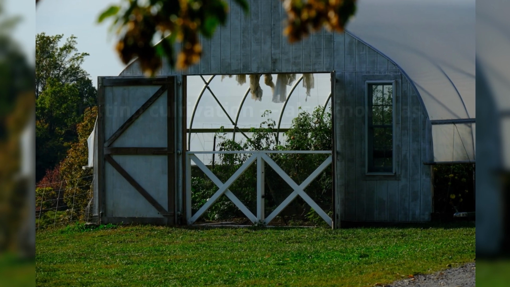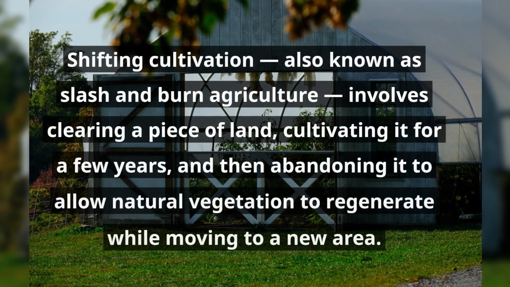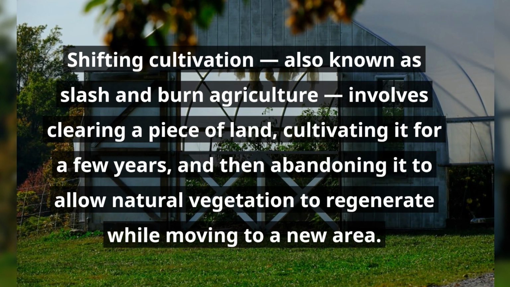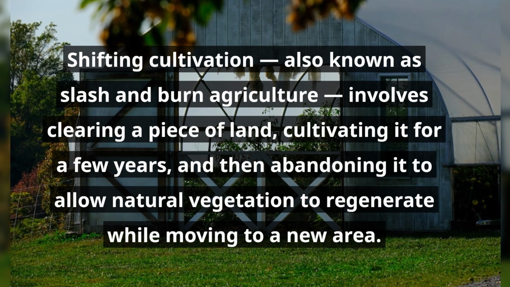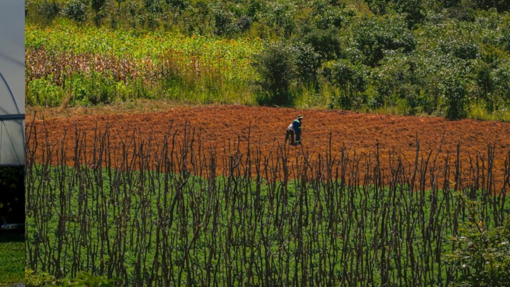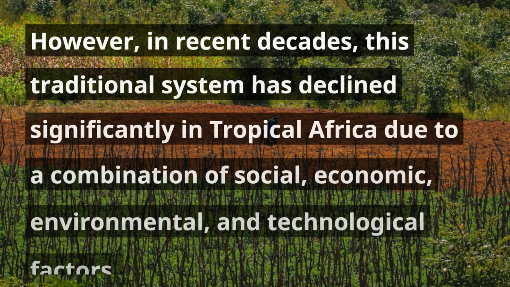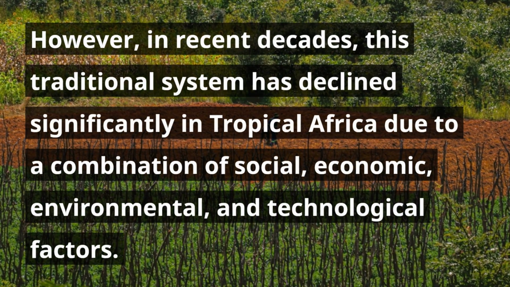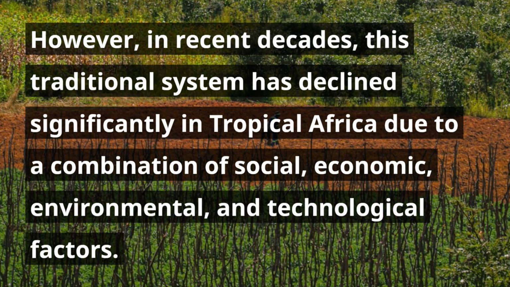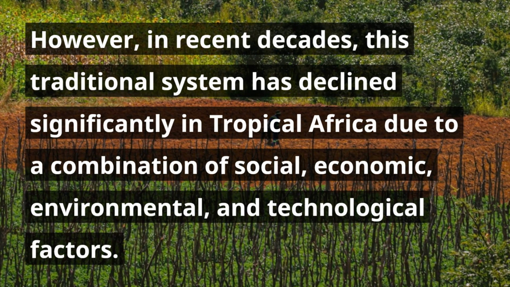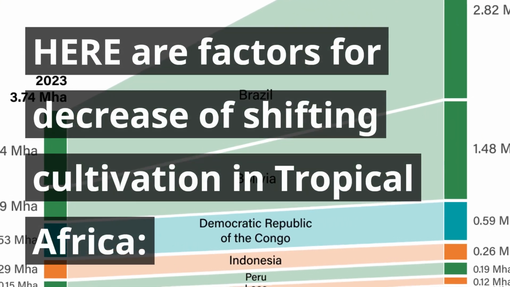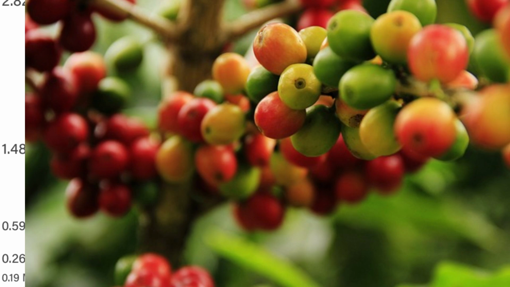Shifting cultivation, also known as slash and burn agriculture, involves clearing a piece of land, cultivating it for a few years, and then abandoning it to allow natural vegetation to regenerate while moving to a new area. However, in recent decades, this traditional system has declined significantly in tropical Africa due to a combination of social, economic, environmental, and technological factors. Here are factors for decrease of shifting cultivation in tropical Africa.